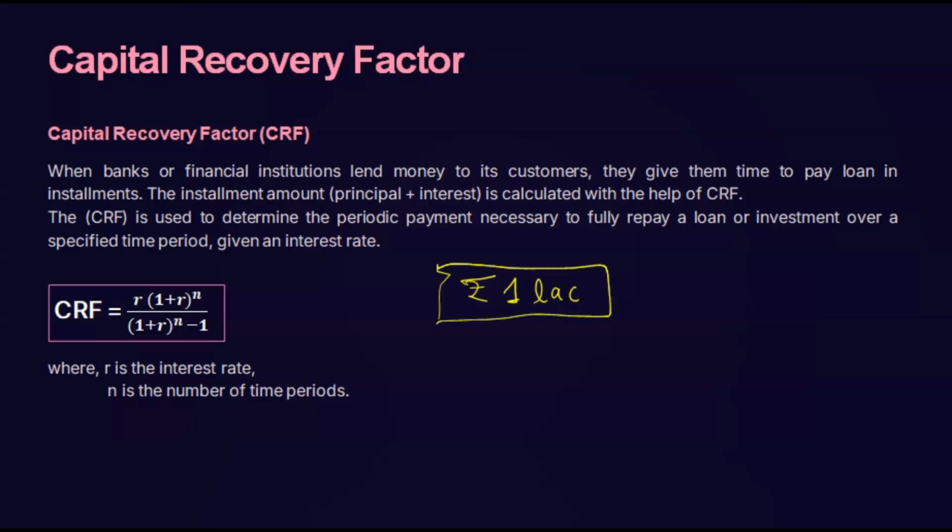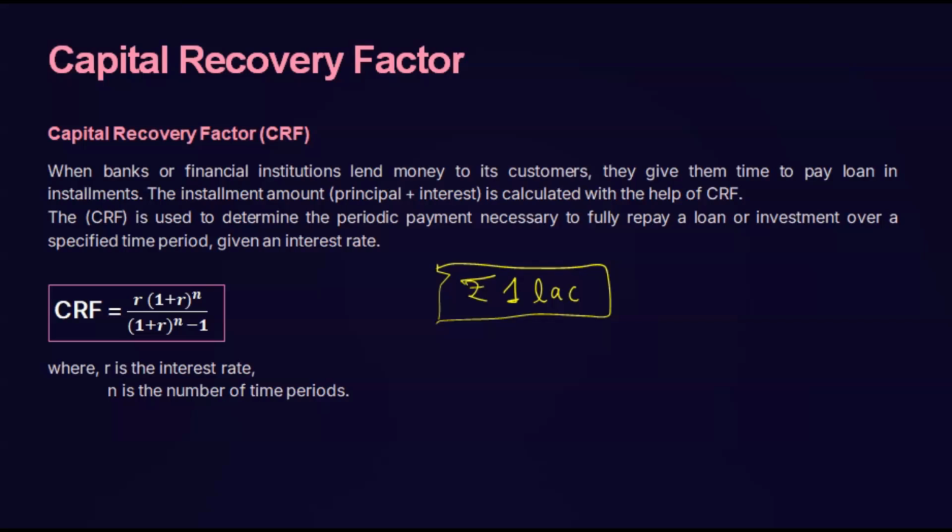You don't have this amount with you, but you can pay it in installments, either monthly, half yearly, with whatever the terms and conditions are. 5,000, 10,000 you can pay in each installment.